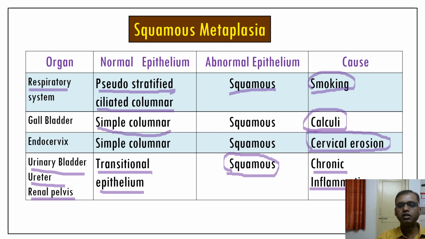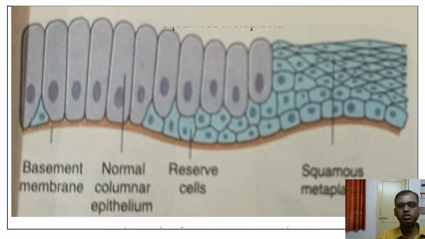Normally the respiratory system is made up of ciliated columnar epithelium. Because of continuous smoking, the columnar epithelium changes into squamous epithelium. Here, a thing to remember: when the person stops smoking, the squamous cells revert back to the normal ciliated columnar epithelium. So this is about the examples of squamous metaplasia.